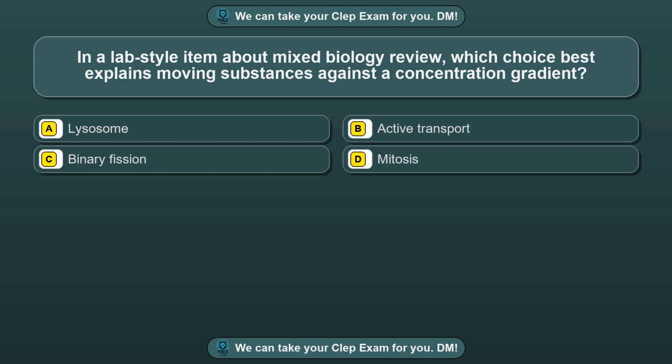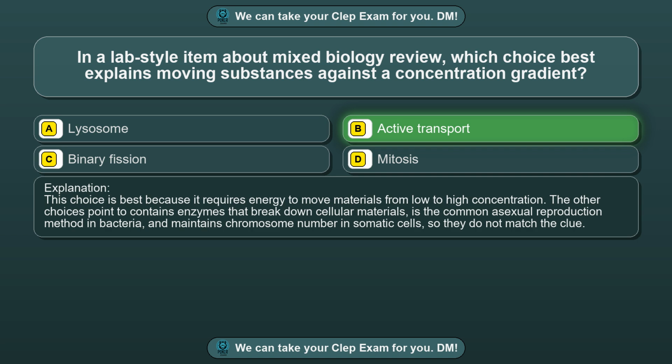Question 73. In a lab-style item about mixed biology review, which choice best explains moving substances against a concentration gradient? Option A, lysosome. Option B, active transport. Option C, binary fission. Option D, mitosis. The correct answer is option B, active transport. This choice is best because it requires energy to move materials from low to high concentration.